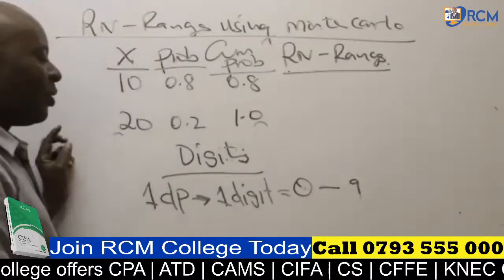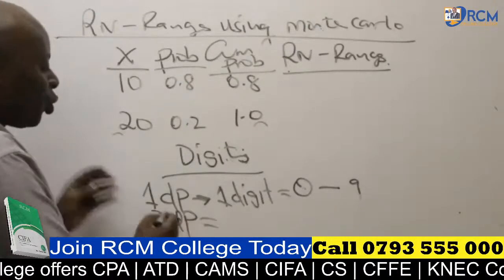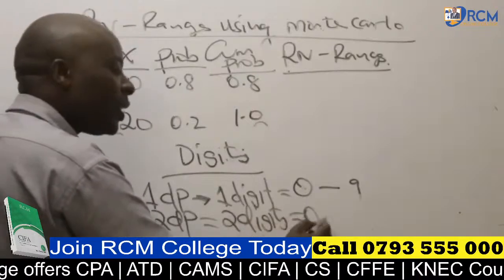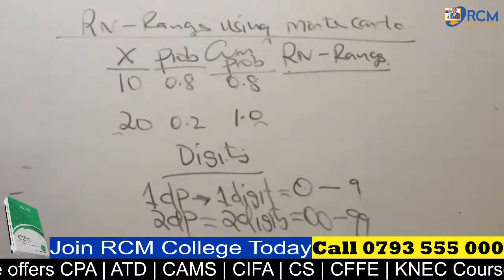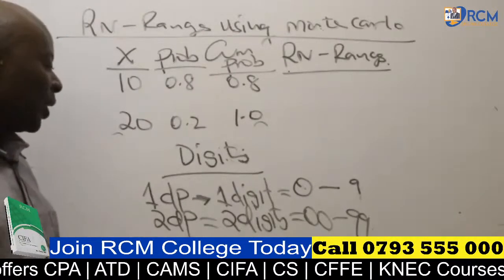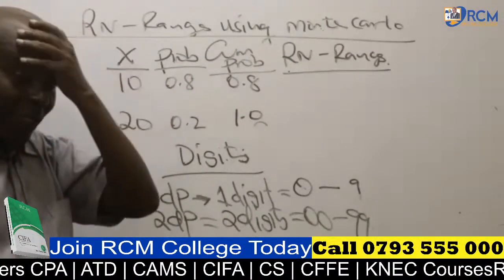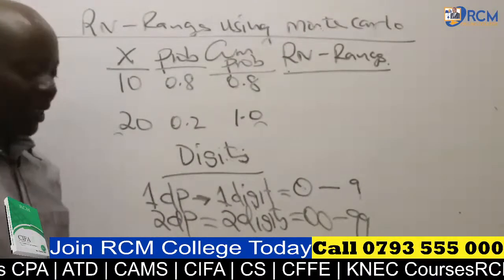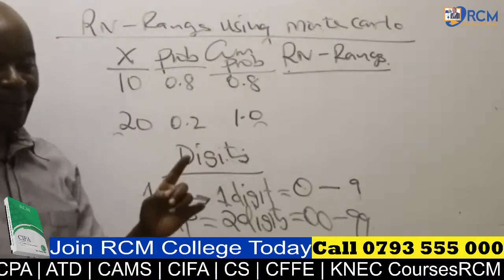I know you have not understood this. Listen, if, for example, we talk of 2 decimal places, we shall be having 2 digits. So 2 digits is 00, all the way to 99. These are like rhyming words, for those of you who did English just the other day. Rhyming words: 1 decimal place, 1 digit; 2 decimal places, 2 digits. I know you'll understand this when I start making the demonstration.